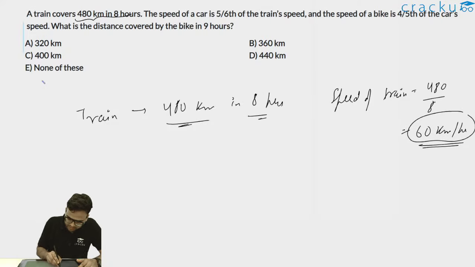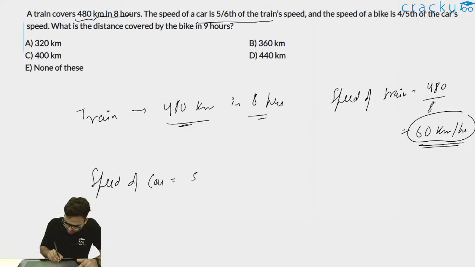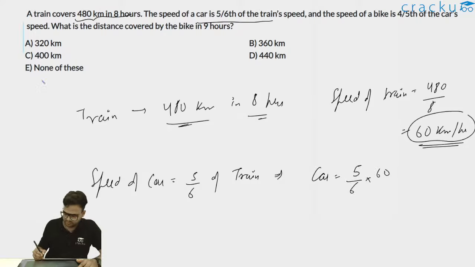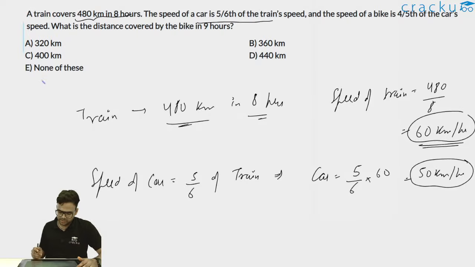Now, the speed of the car is 5 by 6 of the train speed. So speed of car is 5/6 of train speed. Thus I can write car speed will be 5 by 6 into 60, and thus 5 by 6 into 60 is 50 kilometers per hour. Thus the speed of the car is 50 kilometers per hour.